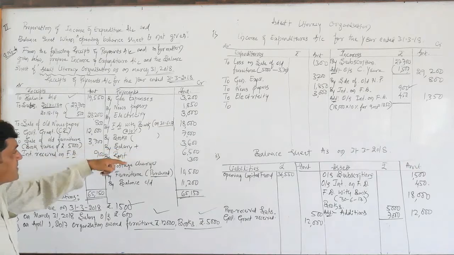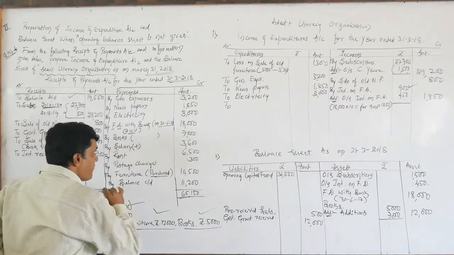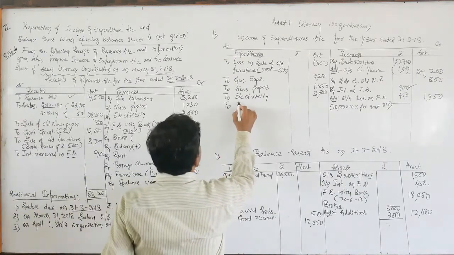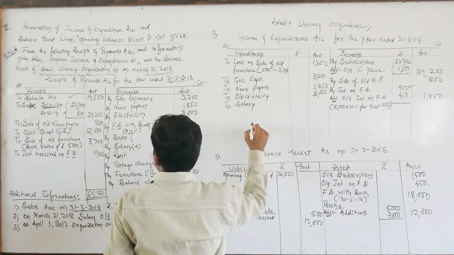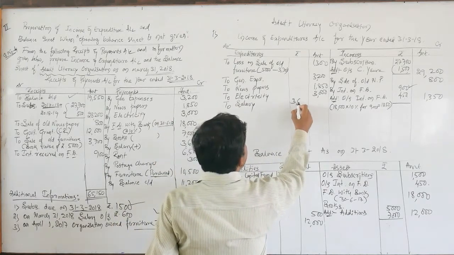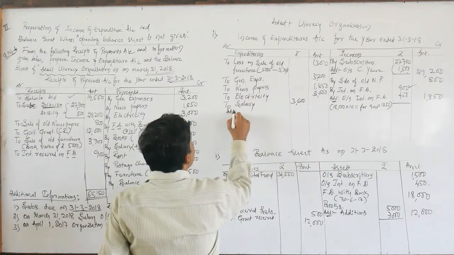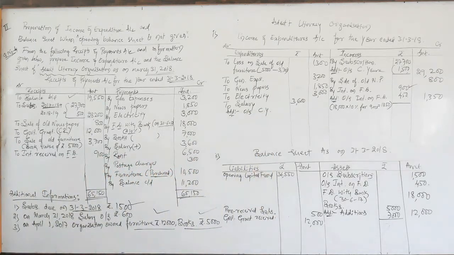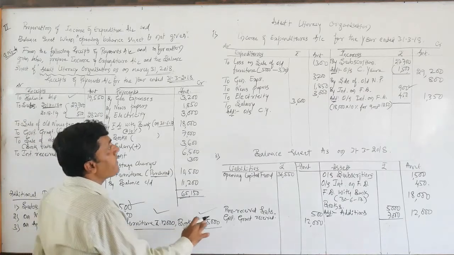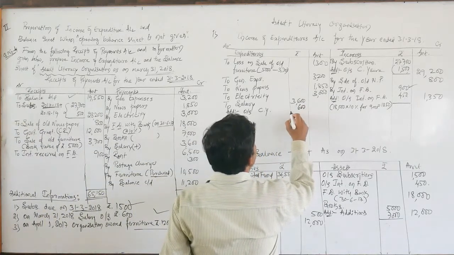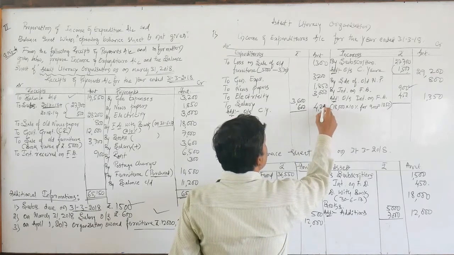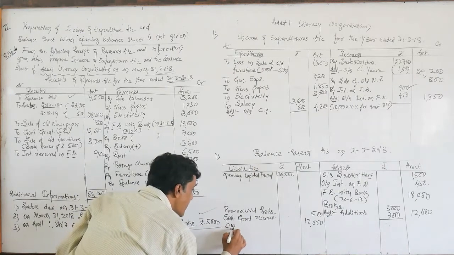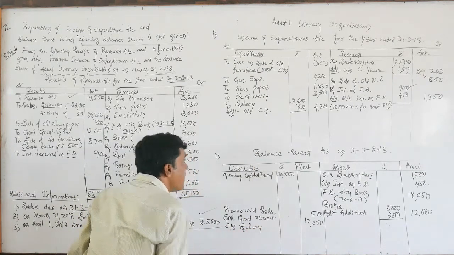So it contains adjustments. That is the reason while reading the problem here I have marked a plus. Salary of rupees 3,600. It is an expense. So it has adjustment. Salary of rupees 3,600, dear students, add outstanding current year. Look here, the second adjustment of rupees 600. The total salary 4,200. This is the payable amount. Need to write it on the liability side like this: outstanding salary of rupees 600.